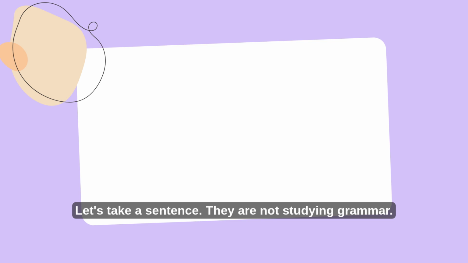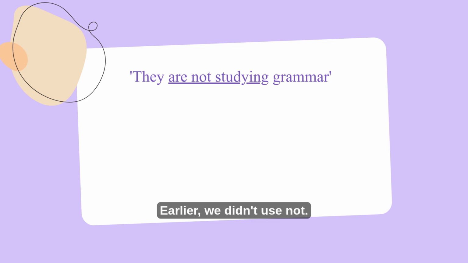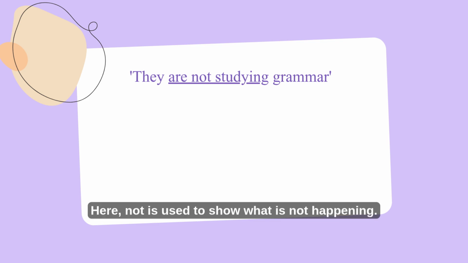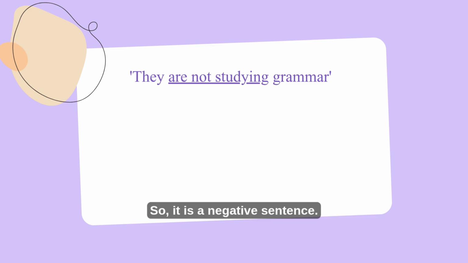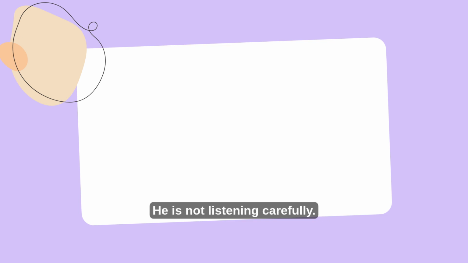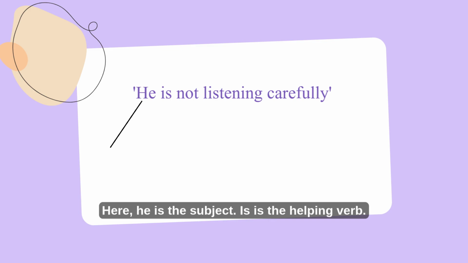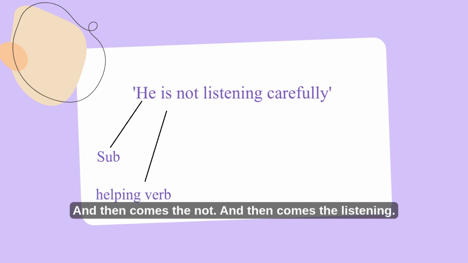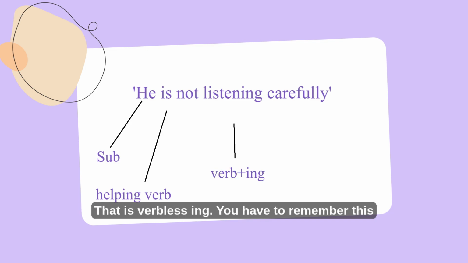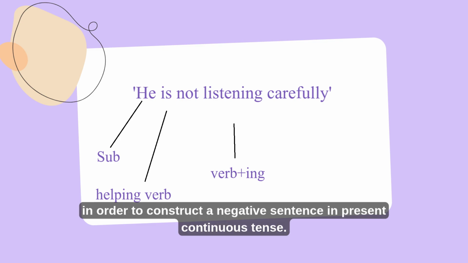Let's take a sentence. They are not studying grammar. Earlier, we didn't use not. Here, not is used to show what is not happening. So, it is a negative sentence. Let me give you an example. He is not listening carefully. Here, he is the subject, is the helping verb, and then comes the not, and then comes the listening, that is verb plus ing. You have to remember this in order to construct a negative sentence in present continuous tense.